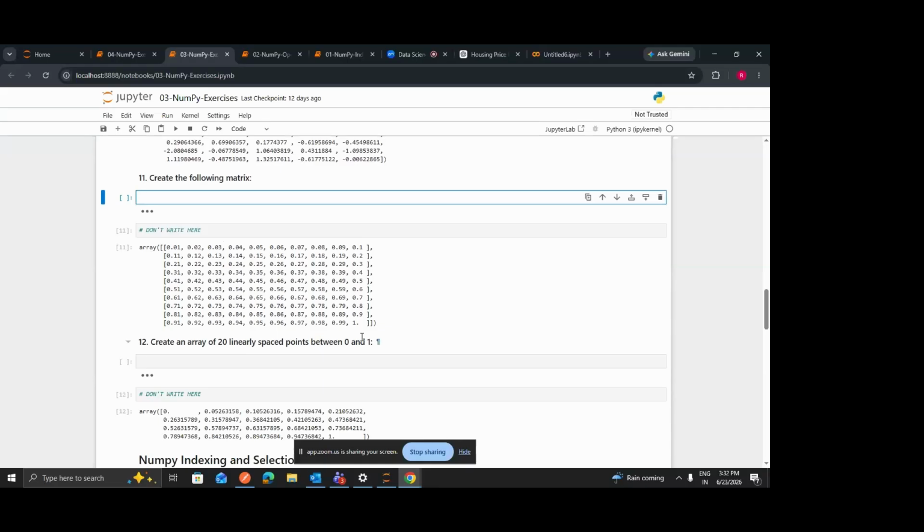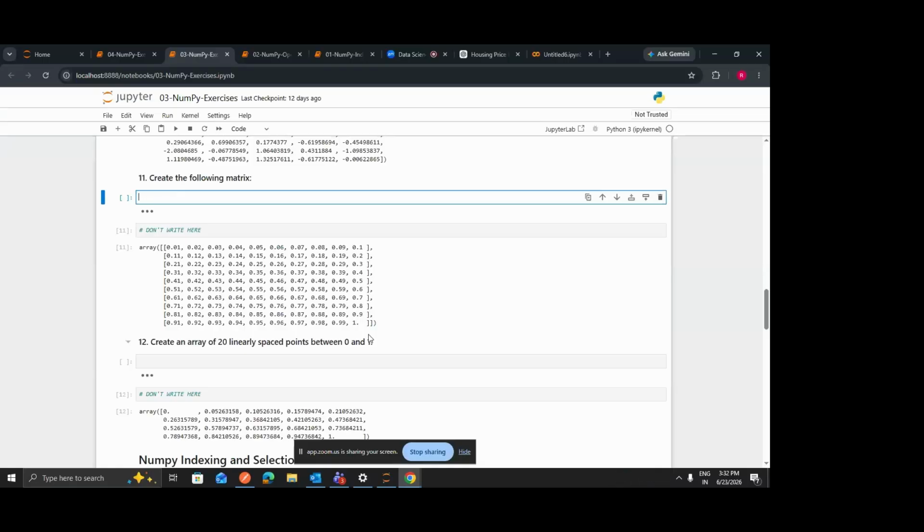So you have to create a matrix like this. In yesterday's class we discussed, suppose we want to generate 20 numbers but within the range of 0 to 1, how can the equal distribution be done? For that logic you have to use it.